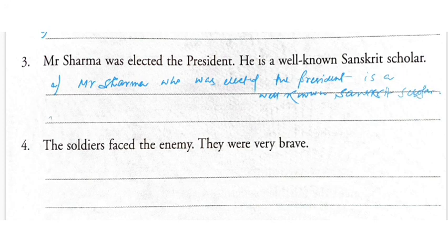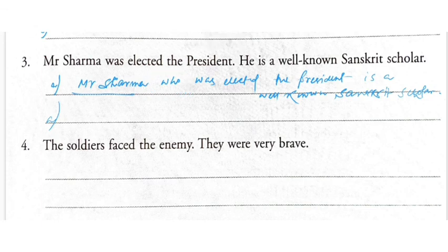So this is one way I can join these two parts. First one I have made, what I have done, I have used the subordinating conjunction who, so I have made it complex.